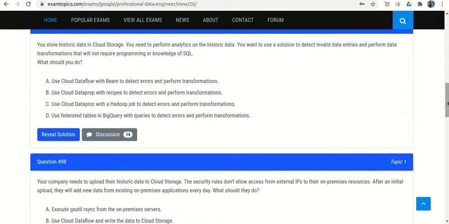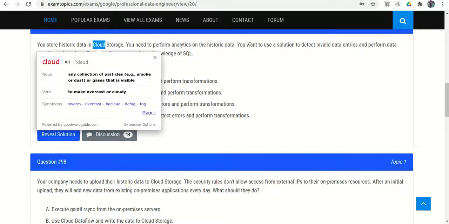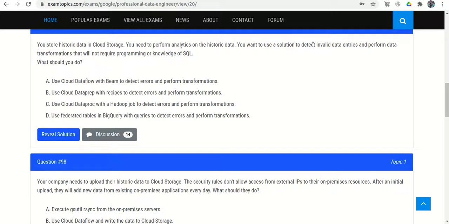Question number 97. You store historic data in Cloud Storage, and you need to perform analytics on it. You want to use a solution to detect invalid data entries and perform data transformation that will not require programming knowledge or SQL. We want to detect invalid data and do some transformation, but without any knowledge of SQL or programming, via some automation.